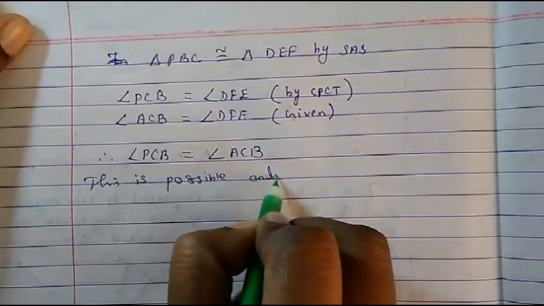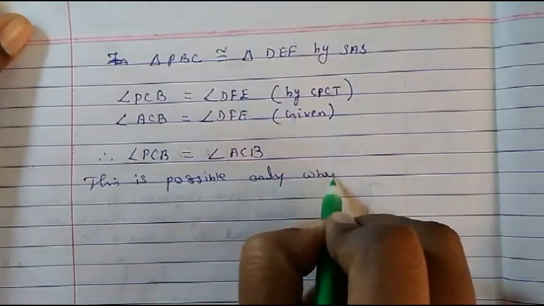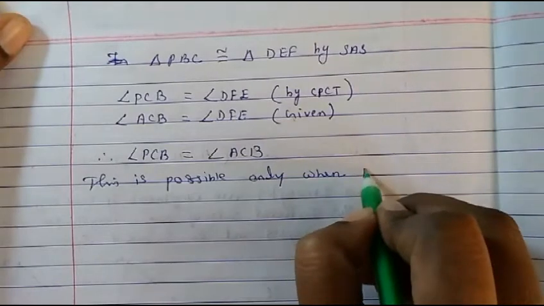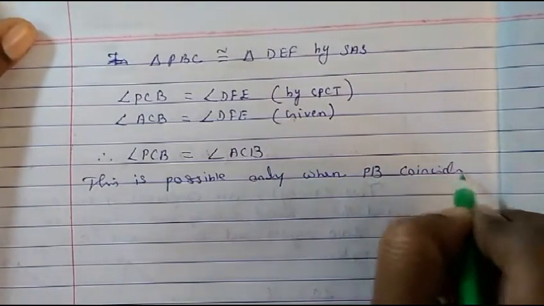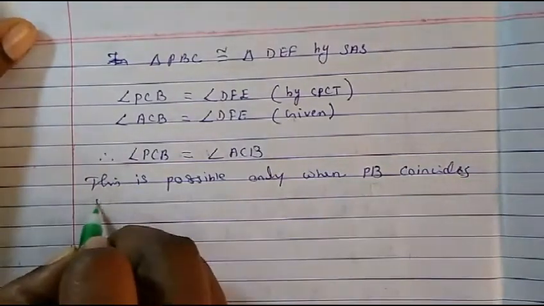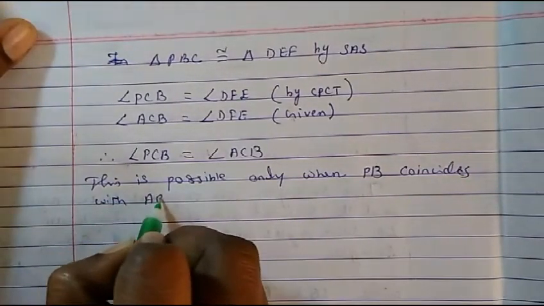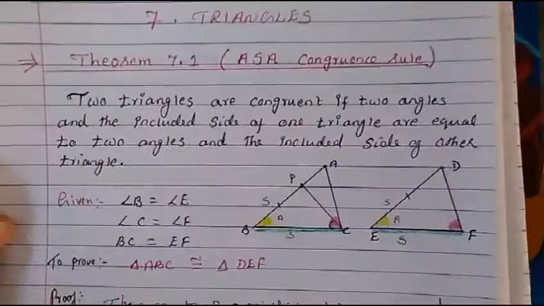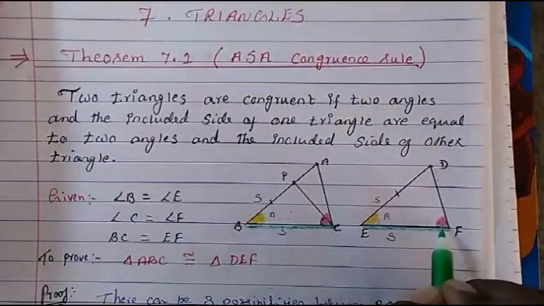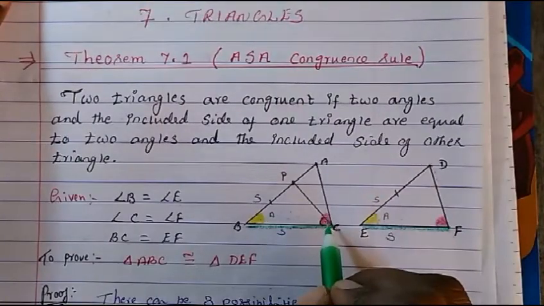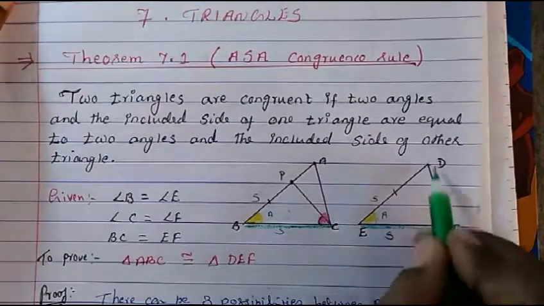This is possible only when PB coincides with AB. See here, we said this angle is equal to this angle, but it is already given to us that this angle is equal to this angle.